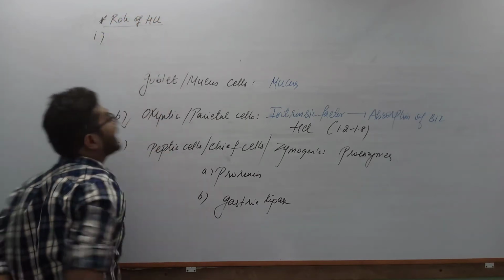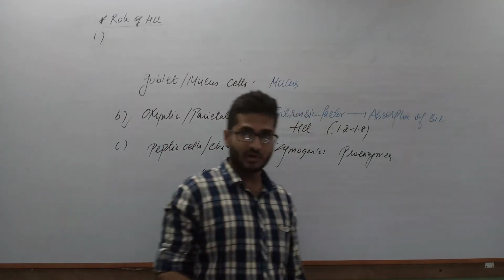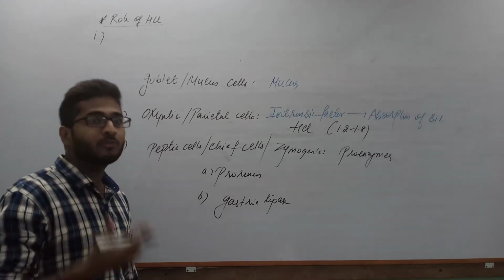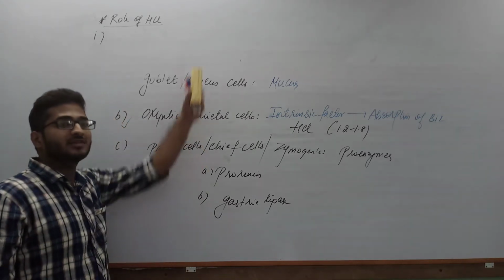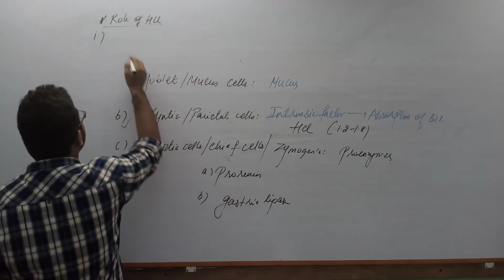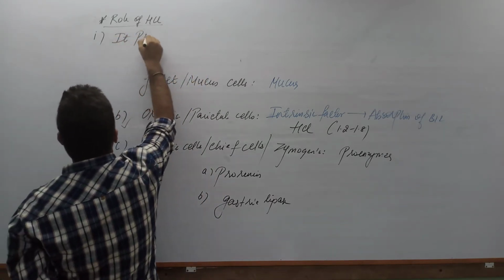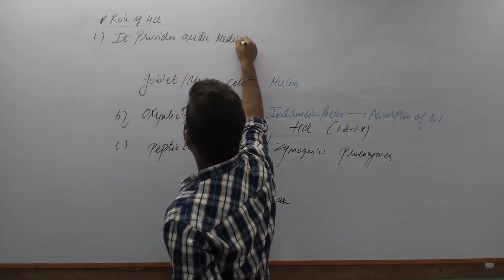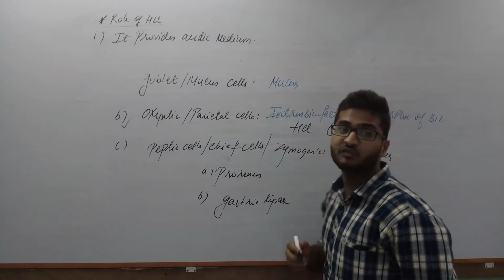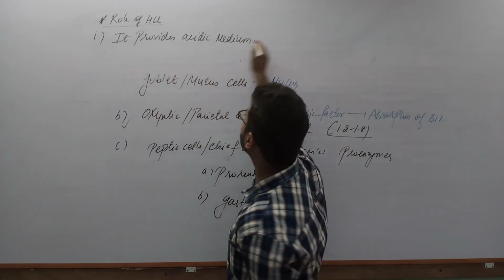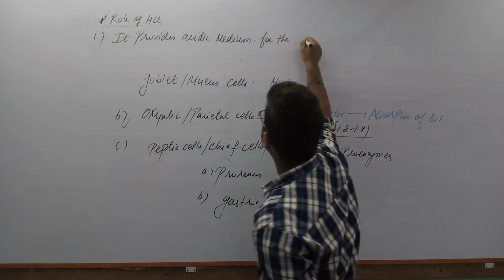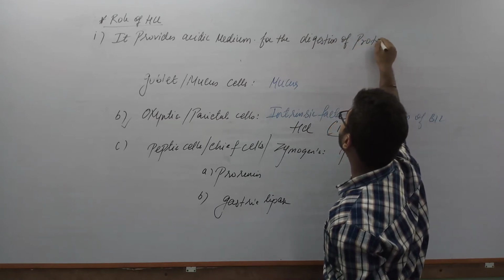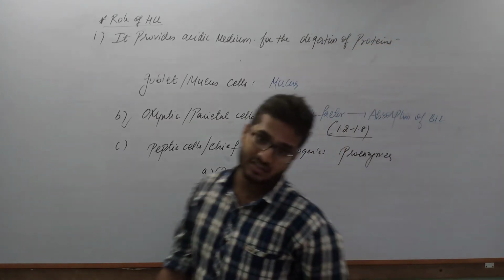First role of hydrochloric acid: it provides an acidic medium, which is the most appropriate medium for the digestion of proteins within the gastric part of the alimentary canal. We know the pH is around 1.2 to 1.8, which is highly acidic. It provides an acidic medium for the digestion of proteins.